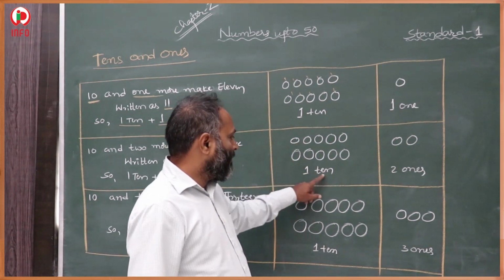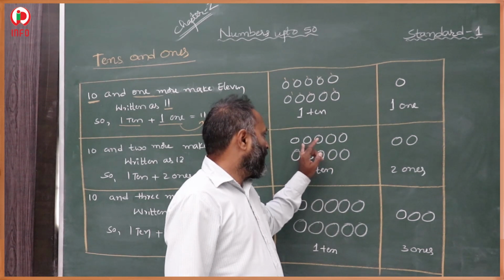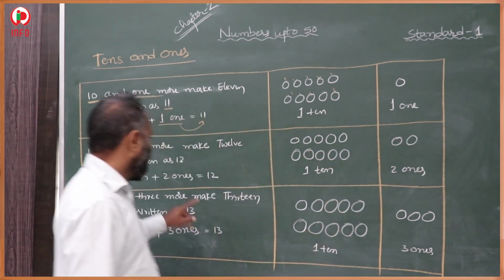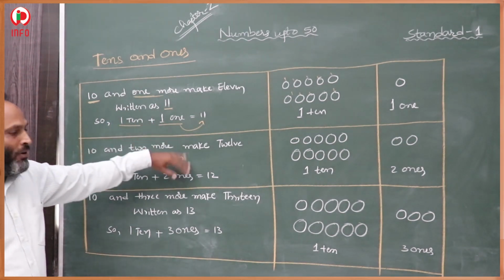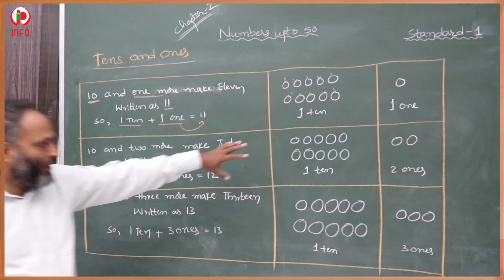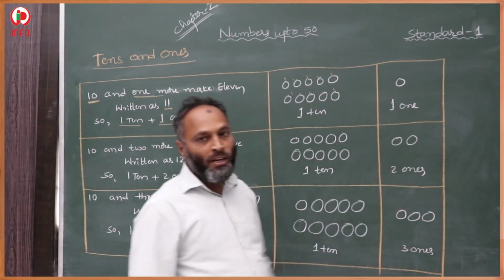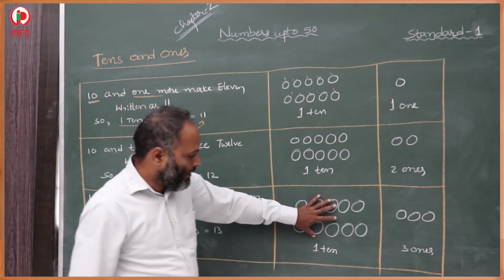How many tens were there? 1 ten and 2 ones were there. 1 ten and 2 ones make 12. 12 means 1 ten and 2 more. 10 and 2 more. This 10 is complete. 10 and 2 more makes 12.